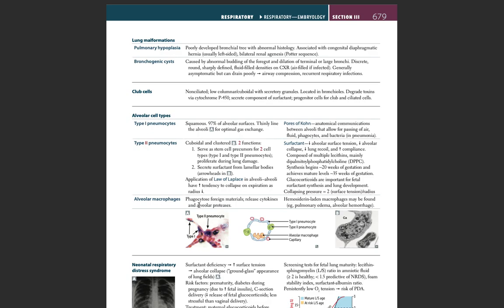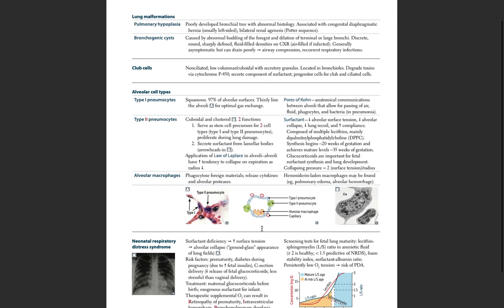Alveolar macrophages phagocytose foreign materials, release cytokines and alveolar proteases. Hemosiderin-laden macrophages may also be found during pulmonary edema or in alveolar hemorrhage. So we are here seeing pictures of pneumocytes type 1 and type 2.